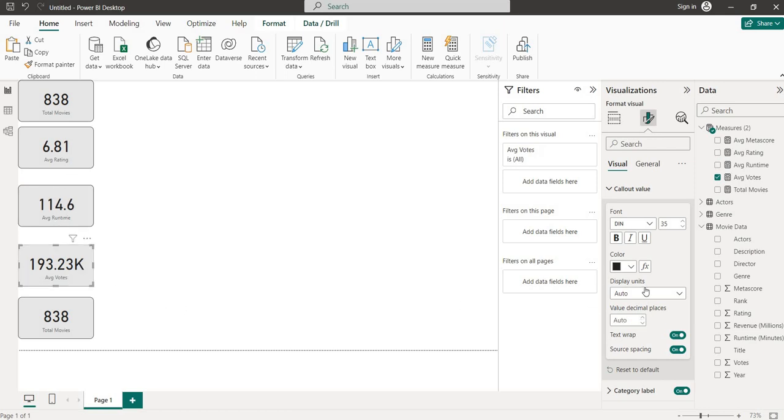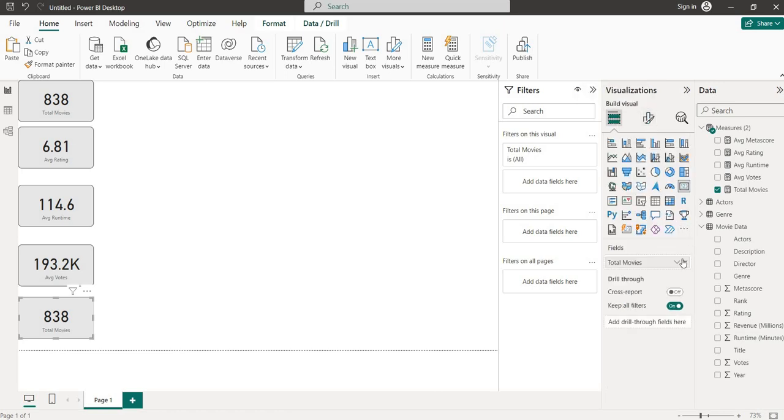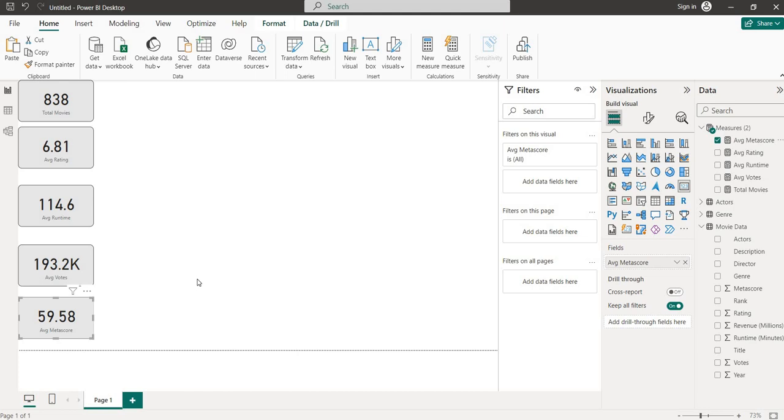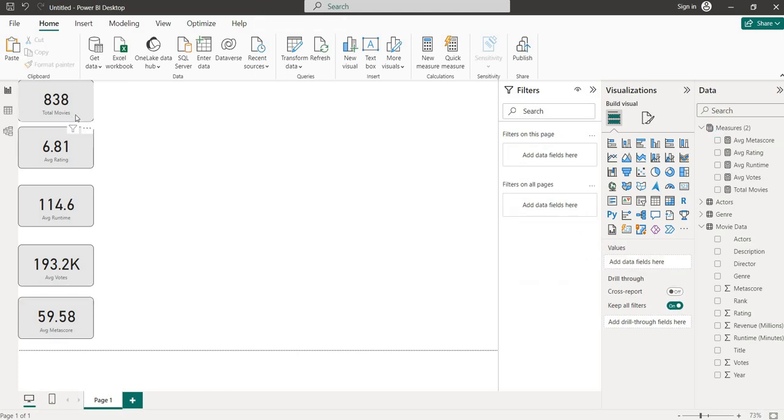Okay, let's go for the single decimal, and here also we will go for the single decimal. Okay, now average metascore. Average metascore is 59.58.